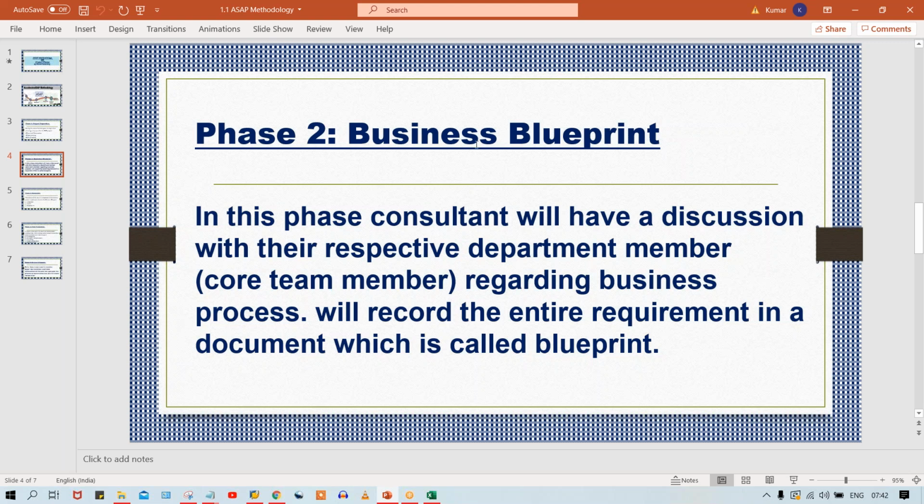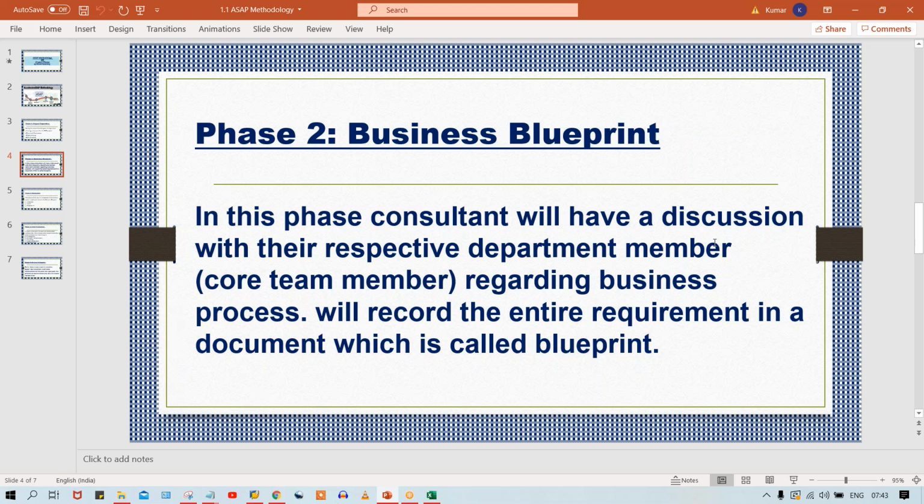So now, from the second phase onwards, in this phase, the consultant will have a discussion with the respective department member. Now, you are a FICO consultant, and you are also part of this project.